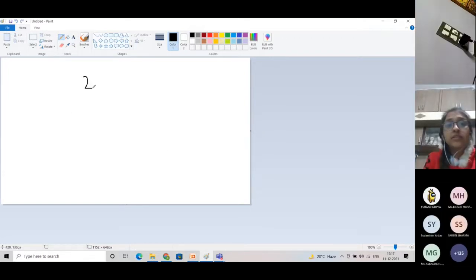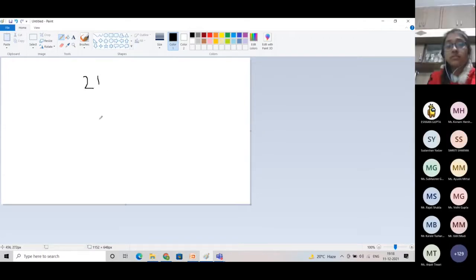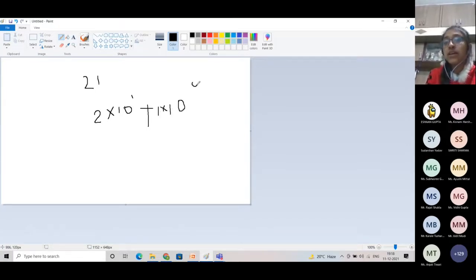Let's say 21 is in the decimal number system. So we can also represent it as 2 into 10 to the power 1 plus 1 into 10 to the power 0. Similarly, in other number systems also, as this is a decimal number system, here we are writing our weight as the power of base.